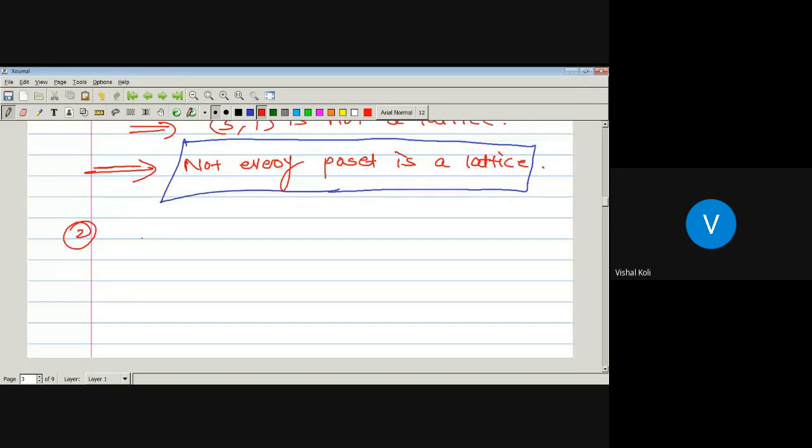Whether the poset Z with relation less than or equal to is a lattice or not. Whether this one is a lattice. If it is a lattice, then what is the least upper bound and greatest lower bound?